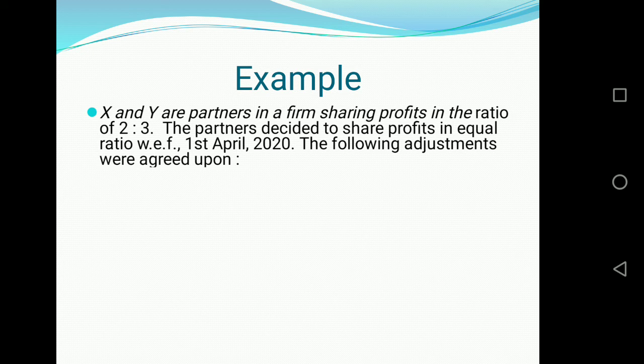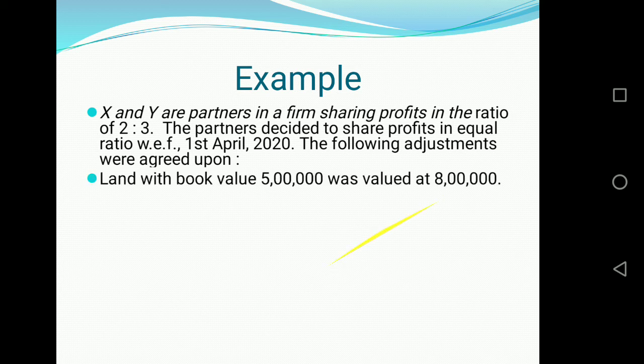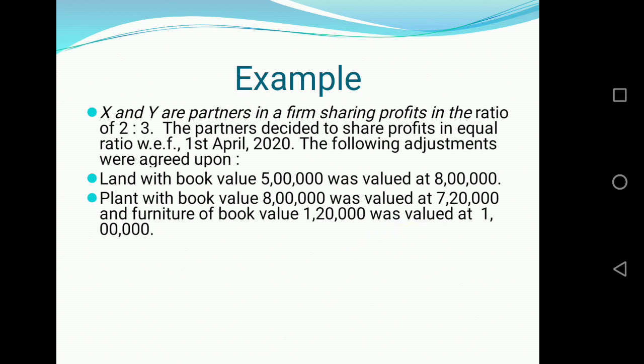Let's understand the question first. X and Y are partners in a firm sharing profits in the ratio of 2:3. The partners decide to share profits in equal ratio with effect from 1st April 2020. And the following adjustments were agreed upon. Land with a book value of 5 lakh was valued at rupees 3 lakh. So old value of land is given, new value of land is given, and there is an increase of rupees 3 lakh. Second is plant with book value of 8 lakh was valued at 7 lakh 20,000.